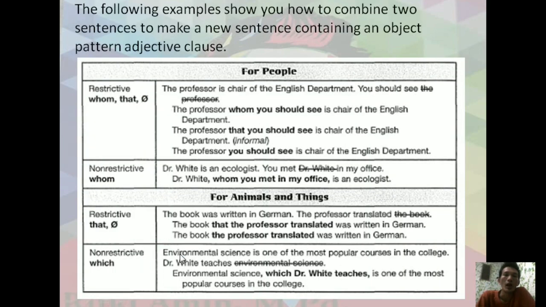And for non-restrictive here, with a comma: environmental science is one of the most popular courses in the college. Dr. White teaches environmental science. There are two here, environmental science and environmental science. Environmental science, which Dr. White teaches, is one of the most popular courses in the college.